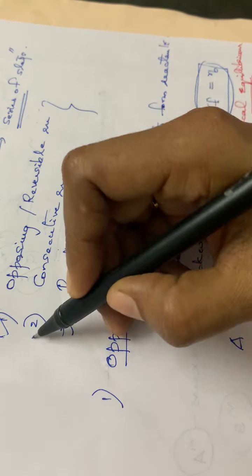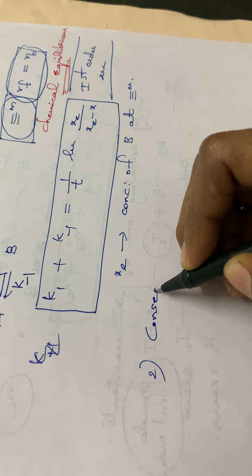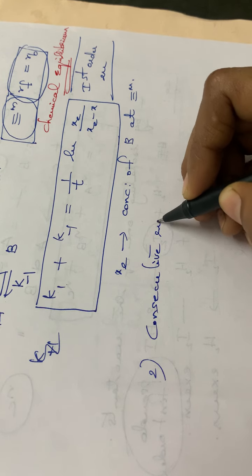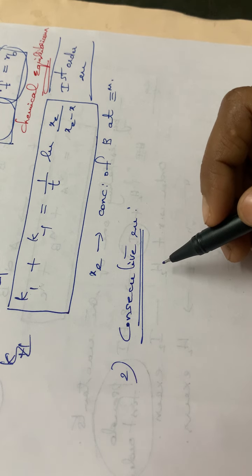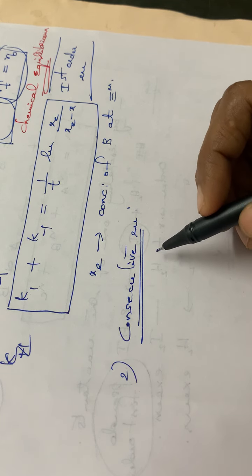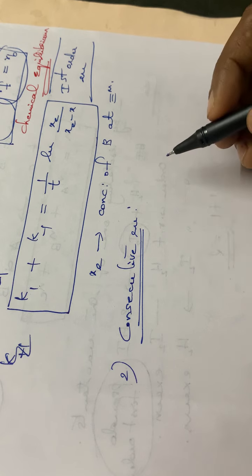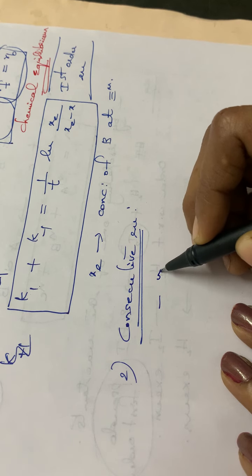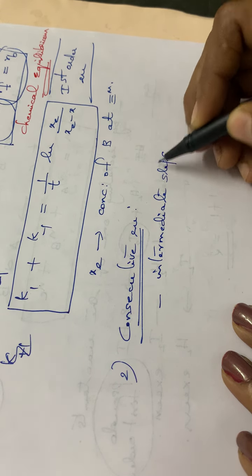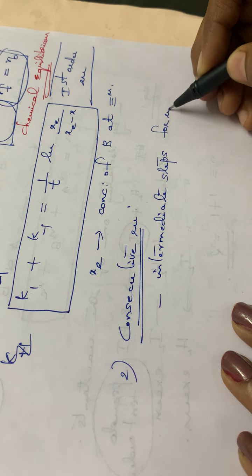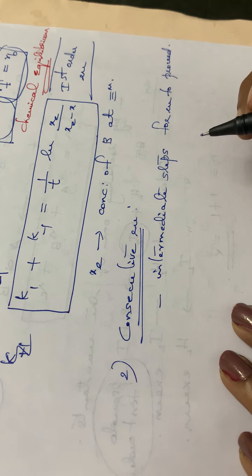Consecutive reaction, second one. See, consecutive reaction means the reactants will be converted to products through different steps, or there will be some intermediate steps for the reaction to proceed. That means some intermediates will be formed in between the conversion of reactants to products.